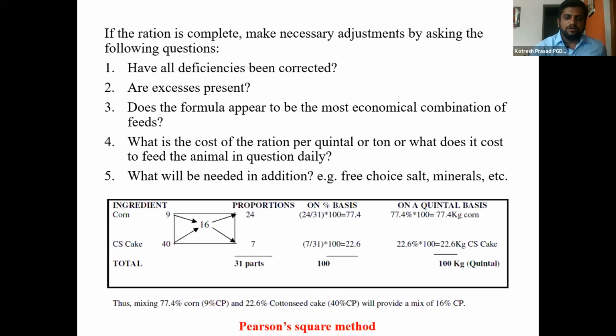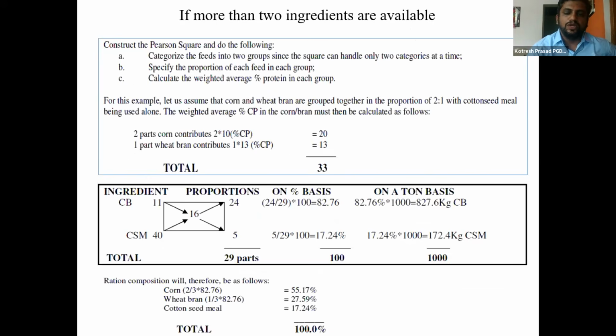So, it is a basic nutritional calculation, which I think everyone knows. If we have more than two ingredients, then based on the composition, we can go for inclusion. Firstly, we must know how much quantity of corn should be added, how much quantity of wheat bran should be added. If two ingredients are for energy source and two are for protein source, we must first decide how much the quantity should be, of the cotton seed cake or the soybean meal.